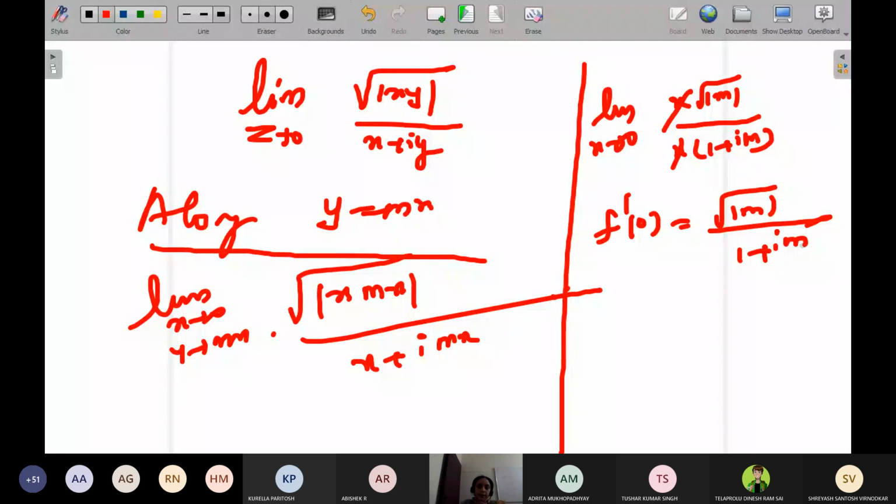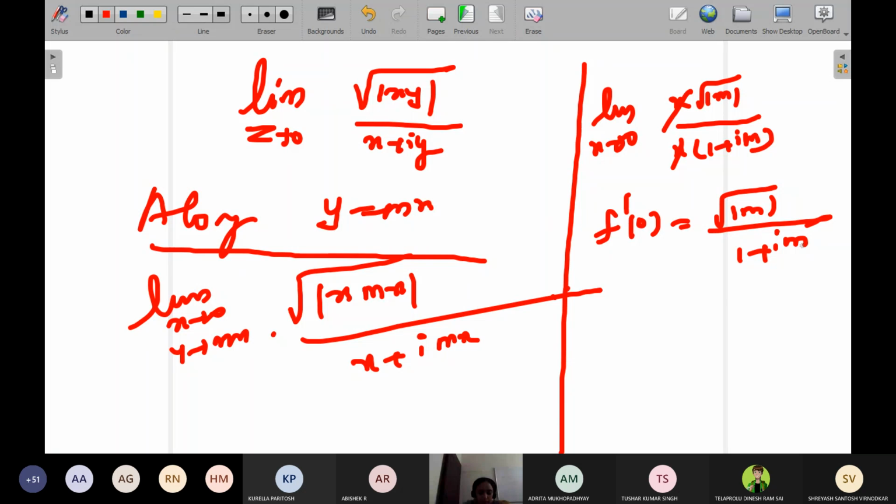Write down. Here we get different values for f dash of 0 for different values of m. That is, f dash of 0 is not unique.